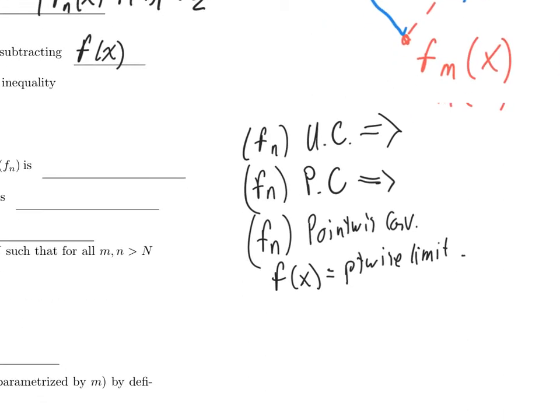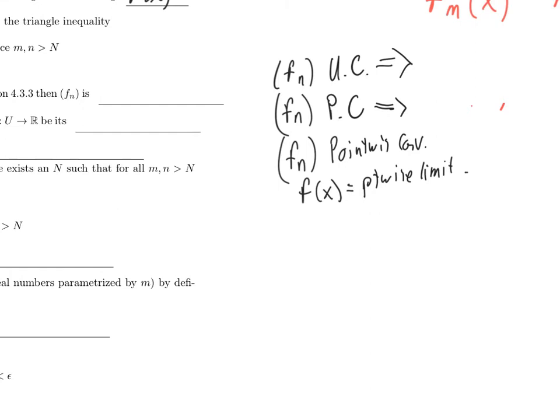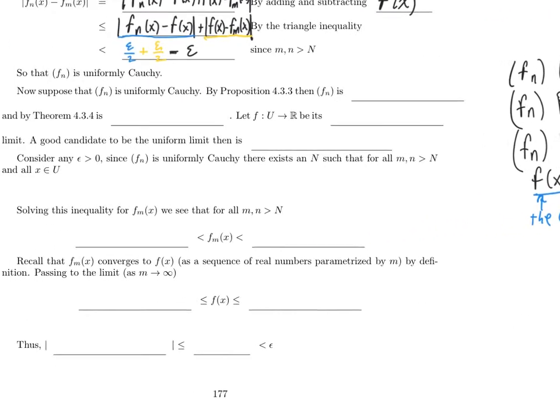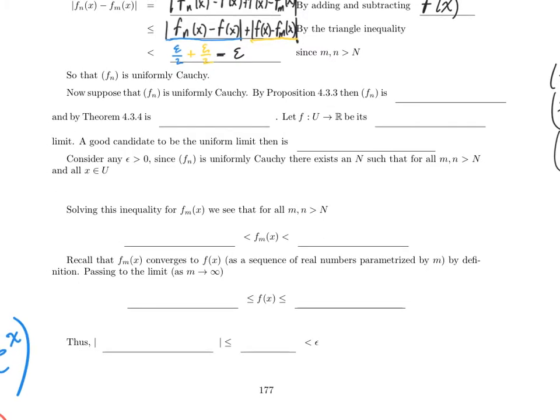Well, it's also not hard to believe that if f is the uniform limit, then it's also the pointwise limit. So, here is the candidate to be the uniform limit. So how will we show that that is the uniform limit? Well, play some games with the definition of uniform Cauchy and conclude that f sub n is in fact uniformly close to f. That's the game we'll play. So let's go for it.